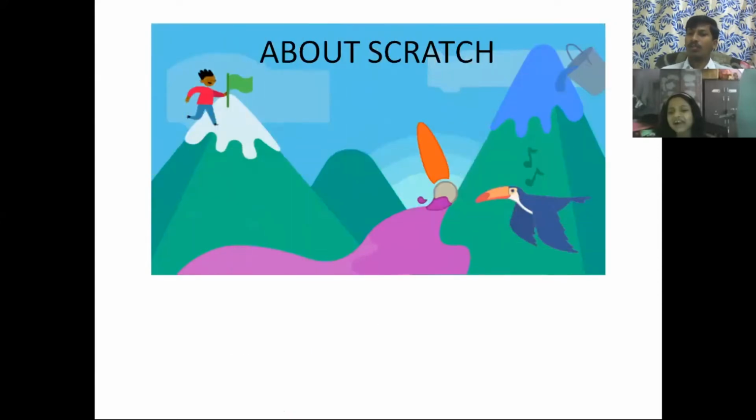Scratch is a programming language or coding language. It helps us create interactive stories, and if you want, you can create games.